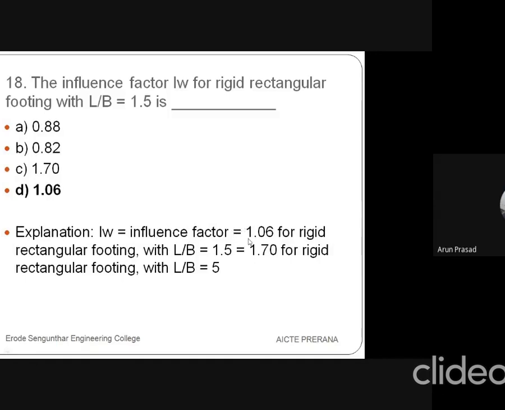If the L by B ratio is 1.5, the influence factor value for the rigid footing is 1.06. If the L by B ratio is 5, then the value will be 1.70. In the question itself, L by B ratio is 1.5, so the value is 1.06.